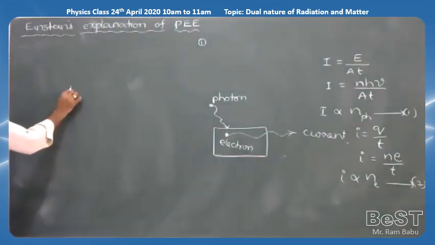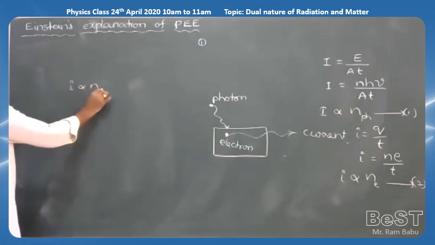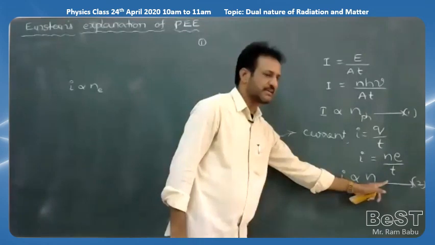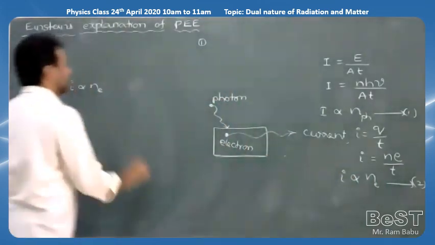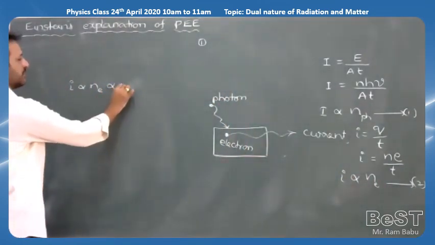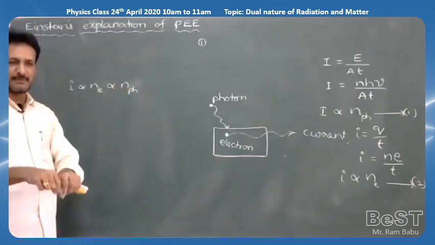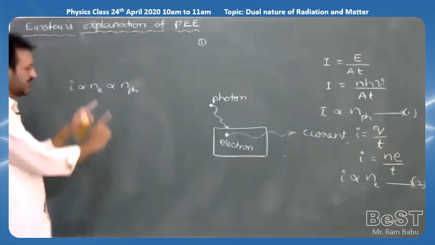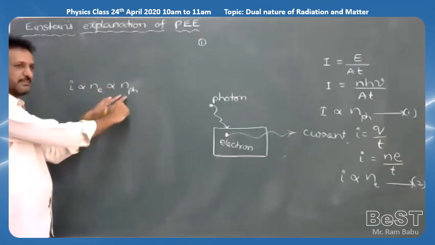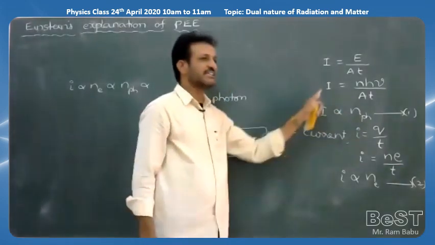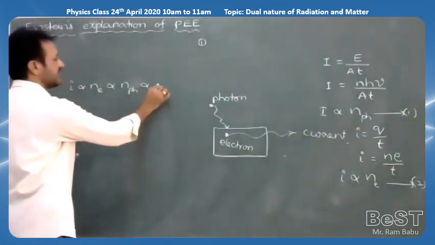Check here, current I is directly proportional to the number of electrons. In the second equation, current is directly proportional to the number of electrons. But the number of electrons is directly proportional to the number of photons. The more photons fall on the metal plate, the more electrons come outside. That's why the number of electrons is proportional to the number of photons. But the number of photons is proportional to the intensity of the light. So we can write here intensity of the light.